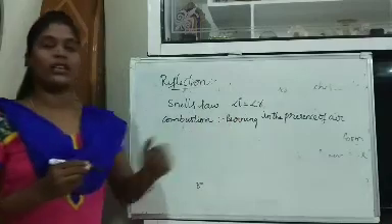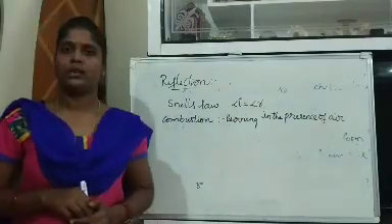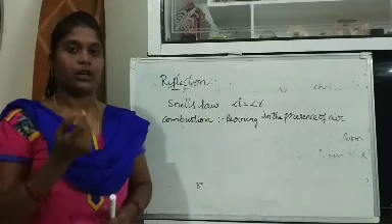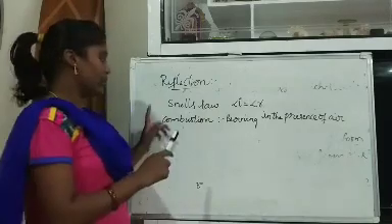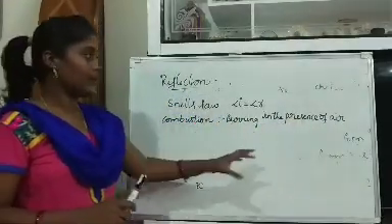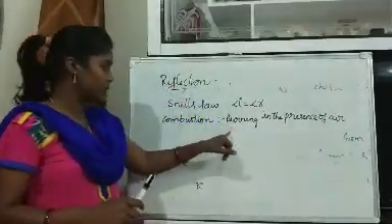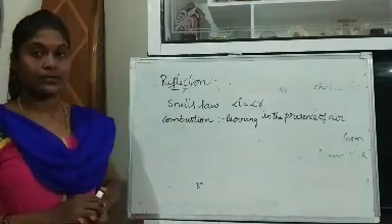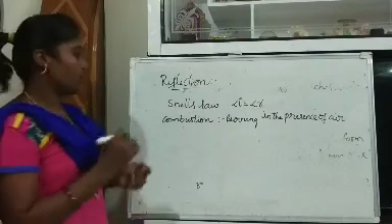Burning in the presence of air is called combustion. For example, when you take some paper or some wood and make it burn in the presence of air, we will call it combustion.